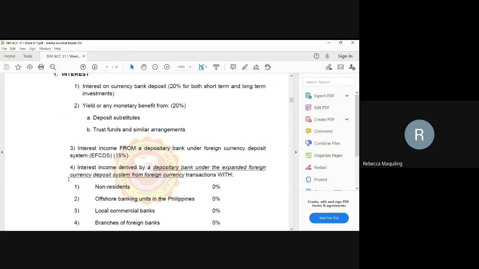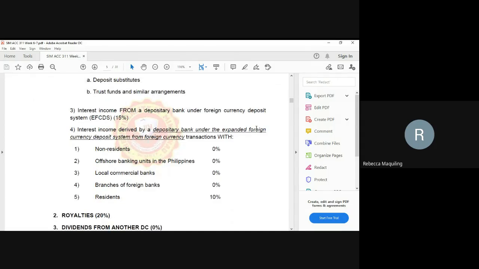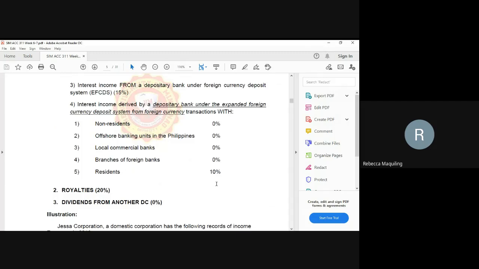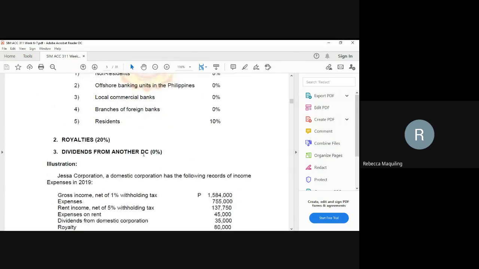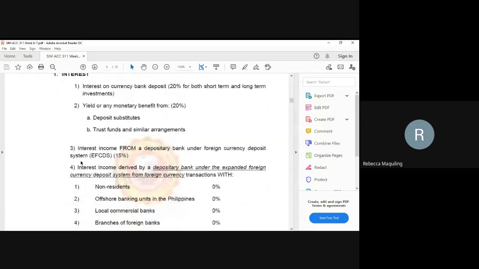How about the interest income derived by a depository bank under the expanded foreign currency deposit system from foreign currency transactions? For non-residents, 0%: offshore banking units, 0, local commercial banks, 0, branches of foreign banks, 0, but for residents, 10%. Okay? Royalties, 20%. Dividends from another domestic corporation, 0%.